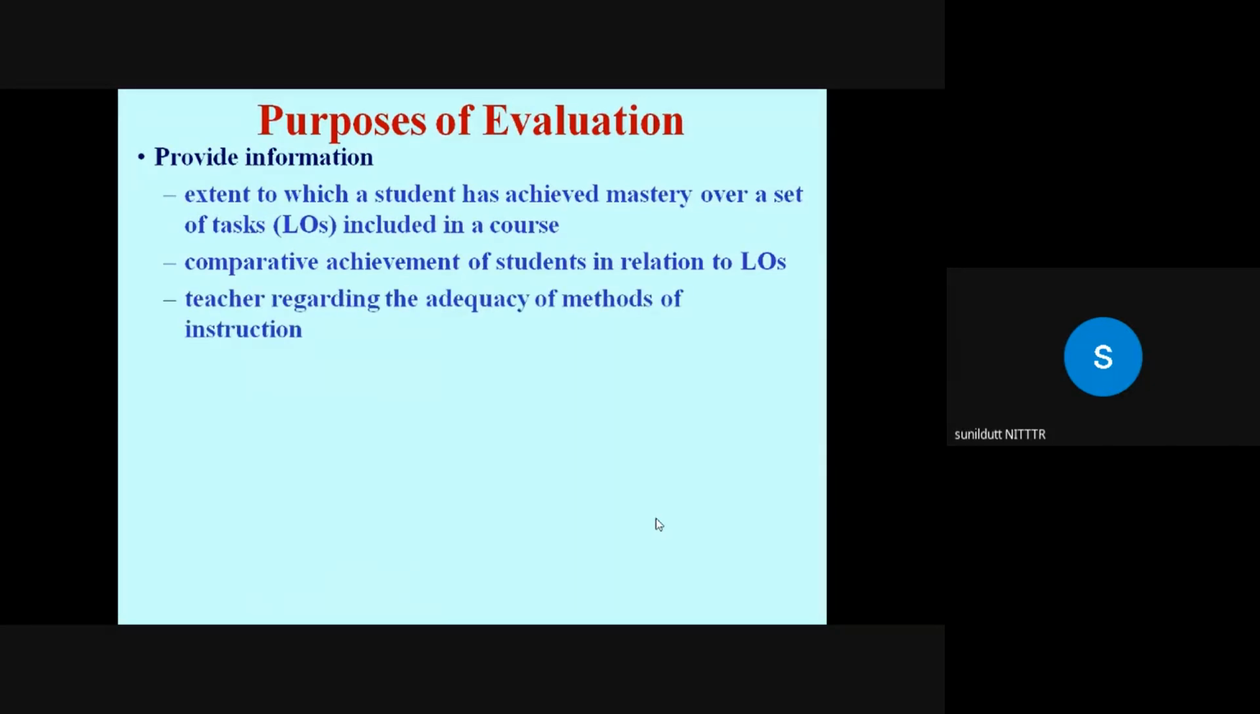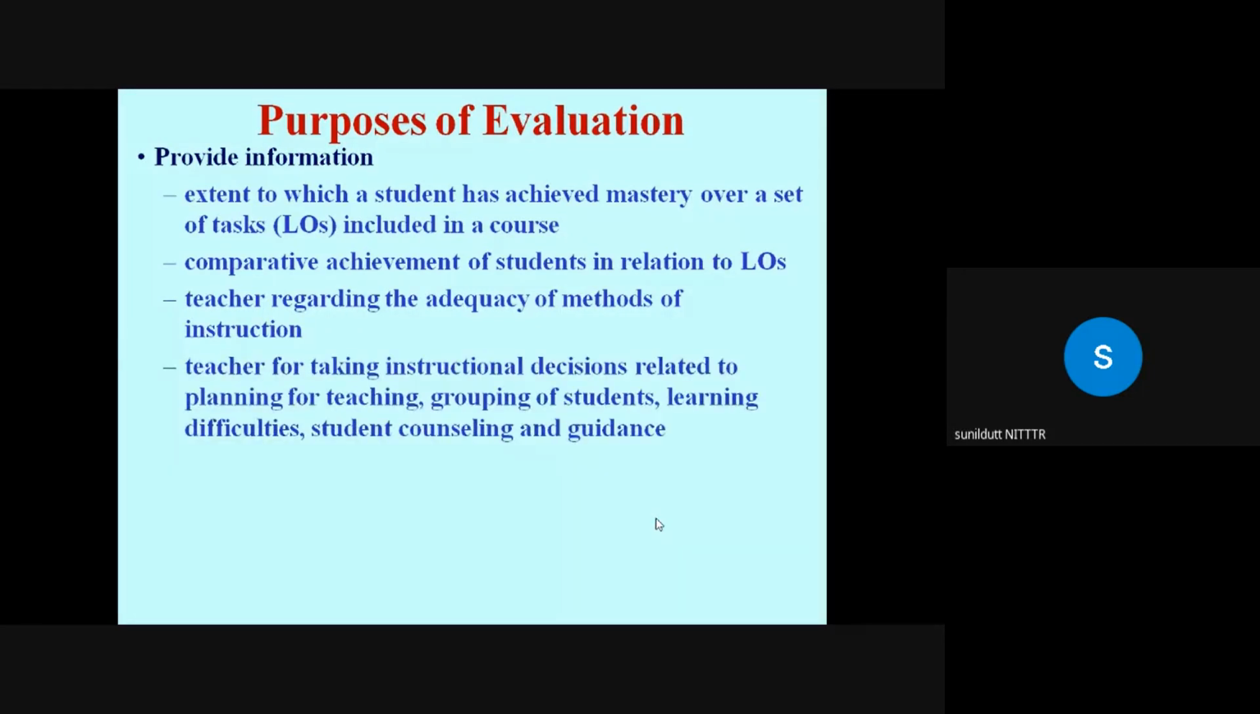And it also provides information to the teacher regarding the adequacy of his method of teaching, because while teaching he has noticed that the majority of students are not giving their attention. They found the classroom lecture very much boring. So it means there is a need to employ another method of teaching, maybe the blended mode, maybe problem based learning, maybe the flipped classroom, and so on.